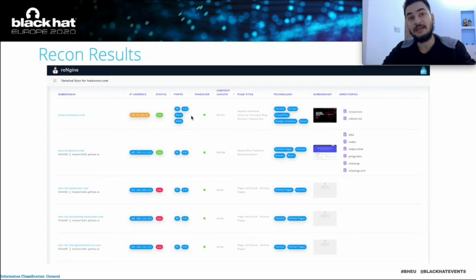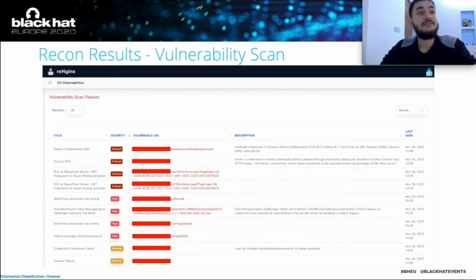On the rightmost side, we have directories as well. So suppose you have done a directory search, it makes it very simple for you to identify the directories as well. So that's how the recon result looks. And on the vulnerability scan, this is how it looks. On the left hand side, you have a title, the severity, the vulnerable URL, and the description, and of course when the vulnerability was last seen. This is how the entire UI looks. We're going to have more on the demo as well.